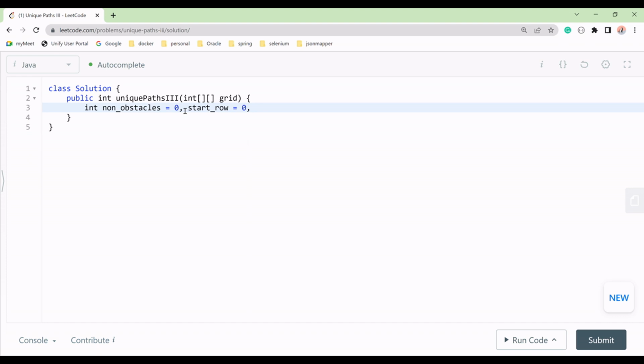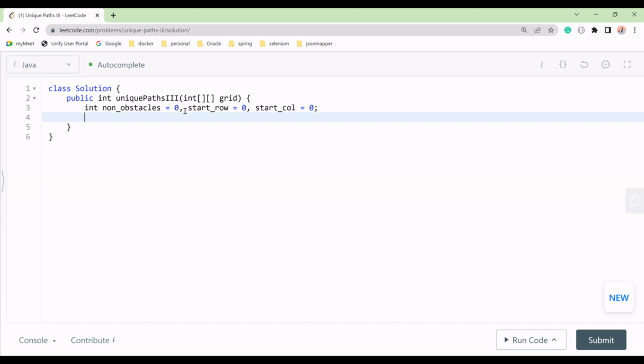And we'll take a start column also, start_col, which also starts from 0. So these three things: non-obstacle is 0, start row is 0, and start column is 0.